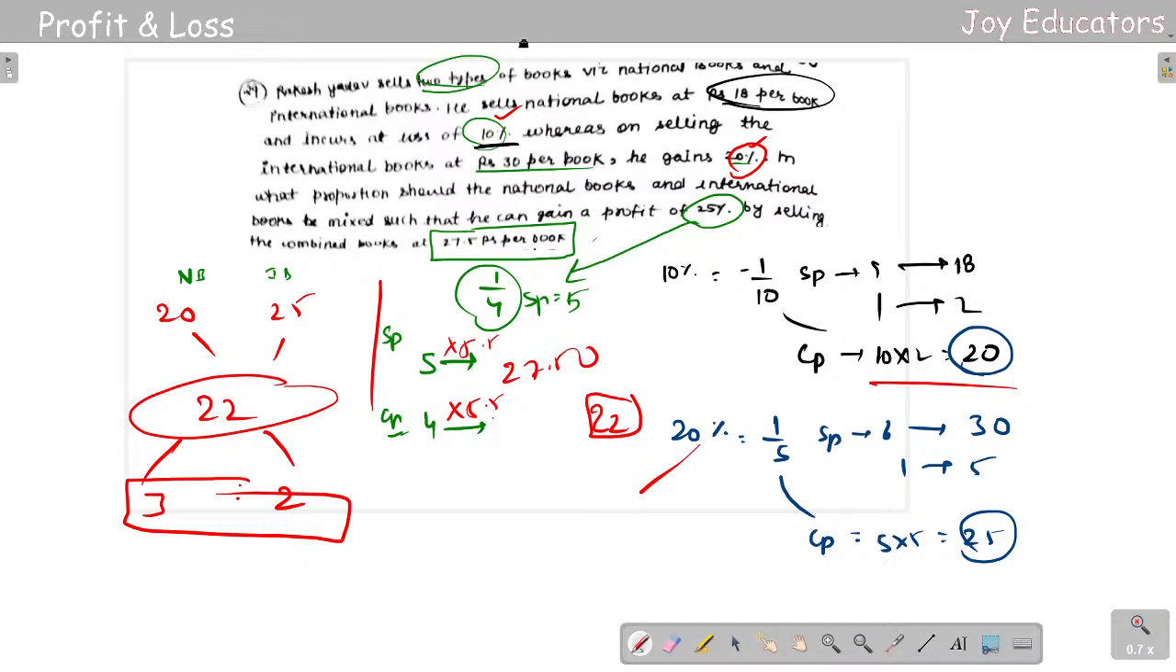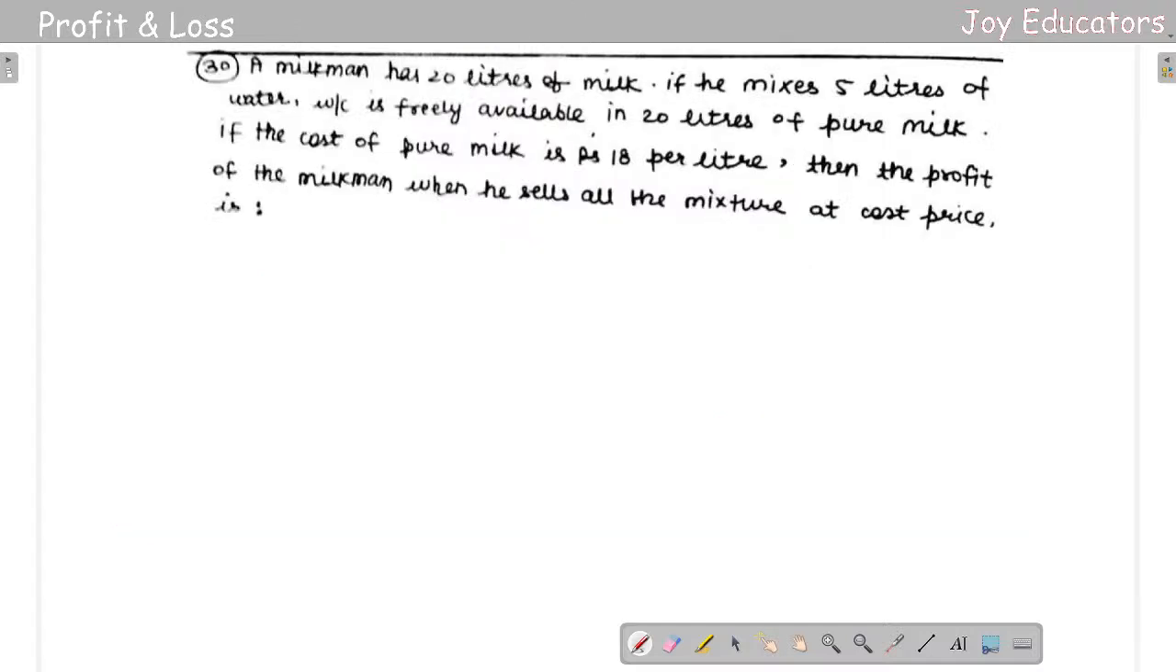So hope you got it, guys. So let's go to the final question maybe today. Yeah. So milk and water is the main question that's been doing for years. So let's see. The milkman has 20 liters of milk. If you mix 5 liters of water, which is freely available, in 20 liters of pure milk, if the cost price of pure milk is 18 rupees per liter, then the profit of the milkman when he sells all the mixture at cost price is.